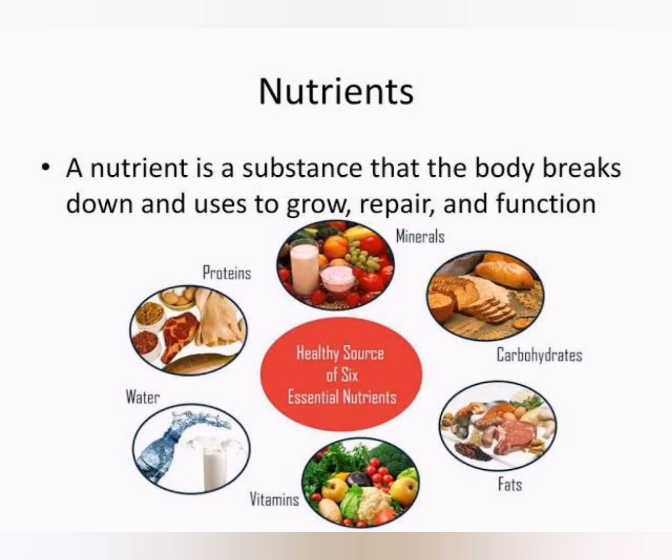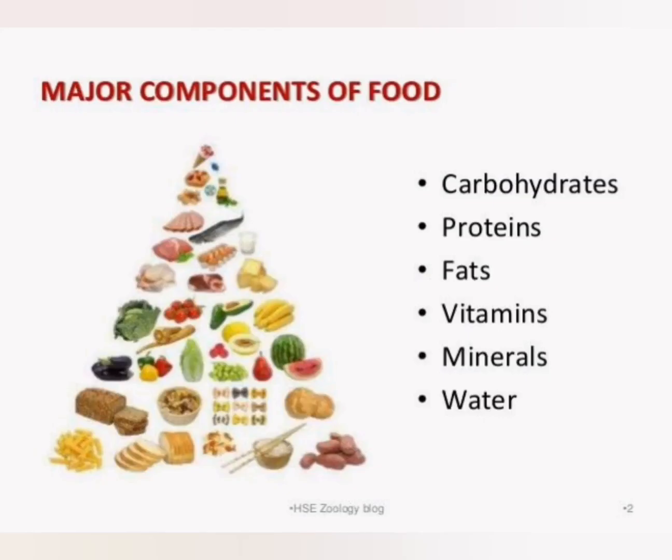So we should eat healthy food. Healthy food means healthy food should contain all the major components. What are the major components then? Carbohydrates, proteins, fats, vitamins, minerals and water. Let us discuss each and every component of the food in detail.